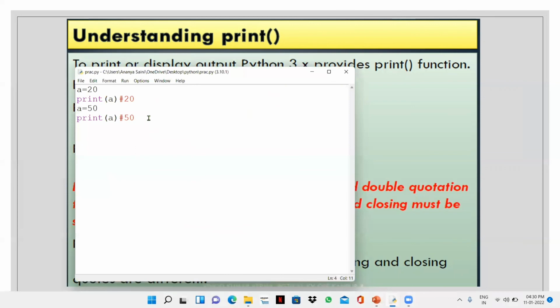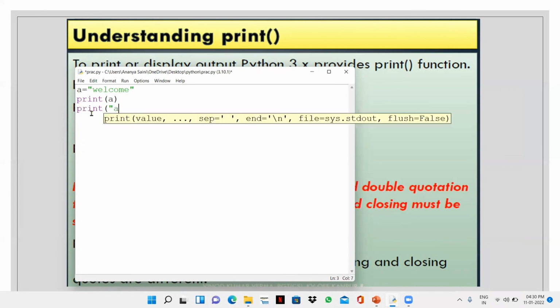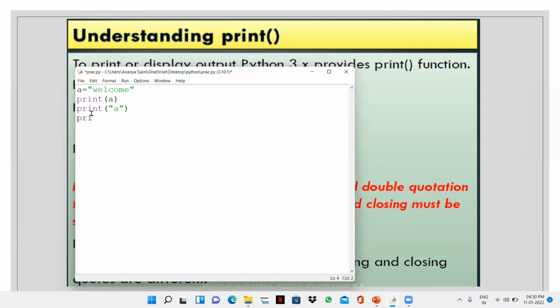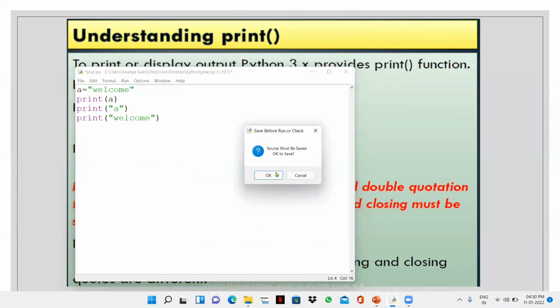Now again, there's a difference. If I write a is equal to welcome, and now if I write print a, I'm going to get the same thing, welcome. If I write print like this, a in quotes, and if I write print welcome in quotes. Now see the difference in these three statements.